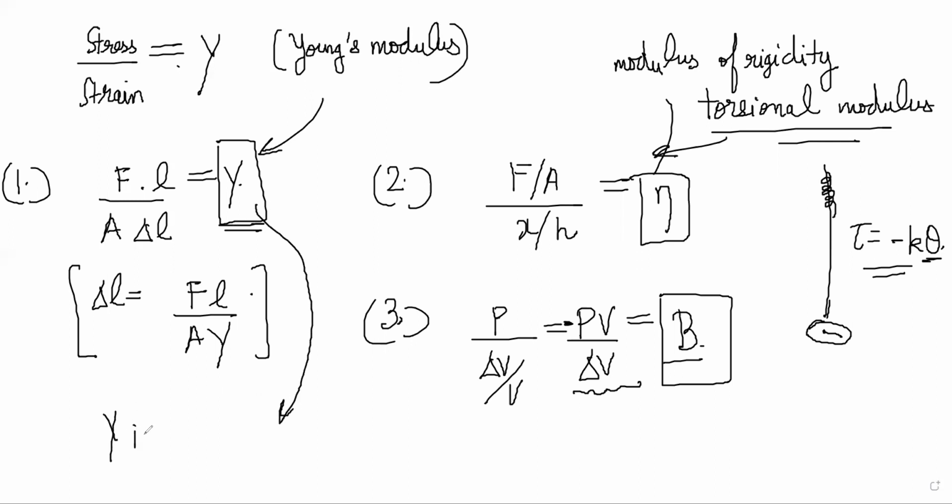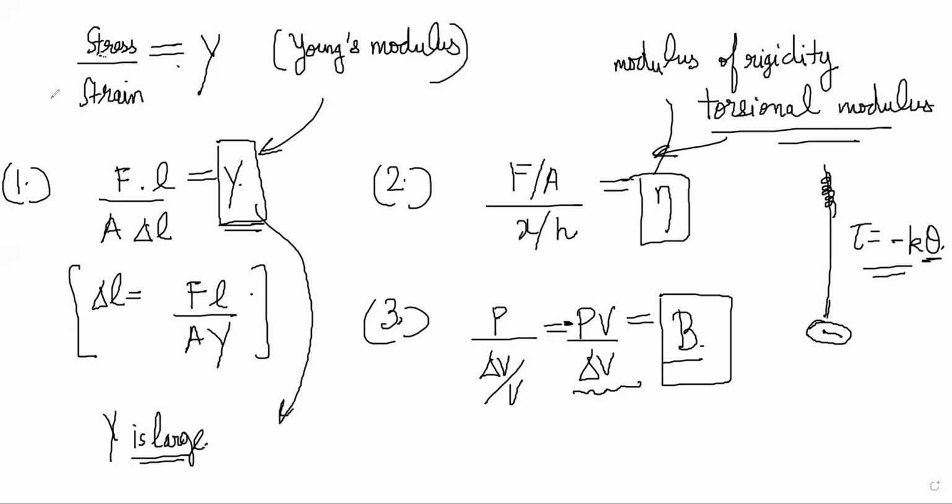If Young's modulus is large, what does it mean? It means the force required, the stress required, will be large to bring about an equal amount of strain, right? So if you compare two bodies with Young's modulus Y1 and Y2, if Y1 is greater than Y2, that means to bring about an equal amount of strain in both the bodies, you need a higher force in the Y1 body. So that means it is more resistant to any longitudinal strain. It is tougher to stretch that body, right?